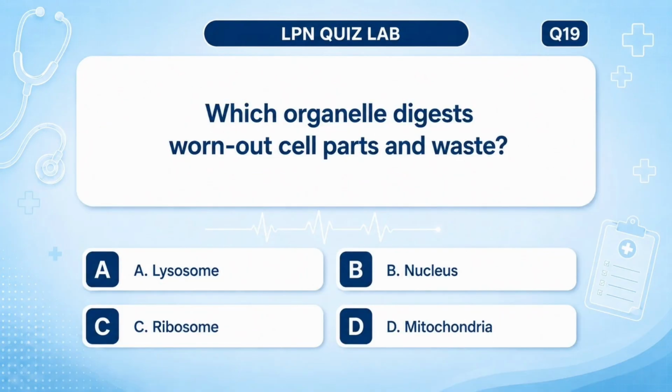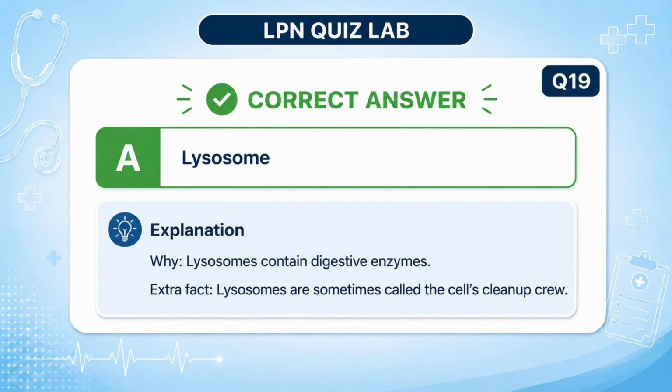Which organelle digests worn-out cell parts and waste? A. Lysosome, B. Nucleus, C. Ribosome, D. Mitochondria. Answer: A. Lysosome. Why? Lysosomes contain digestive enzymes. Nursing fact: cellular waste removal supports normal tissue health and immune function.